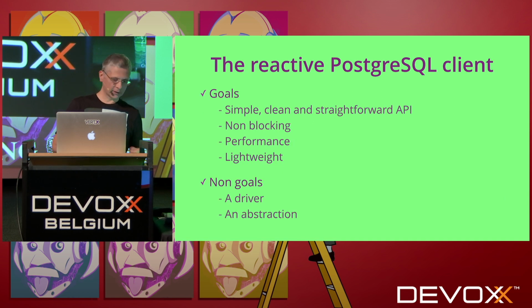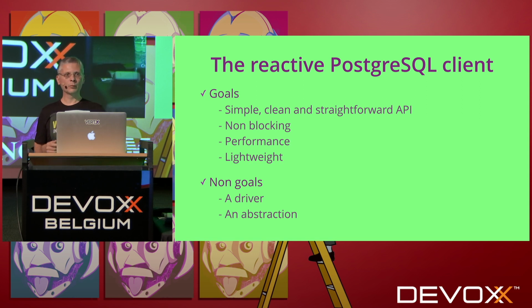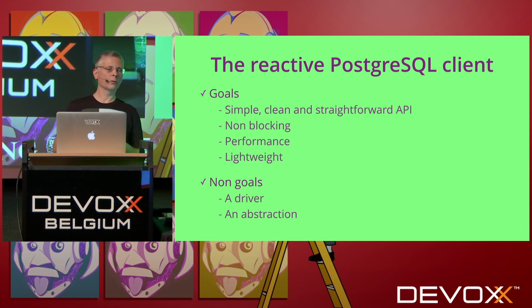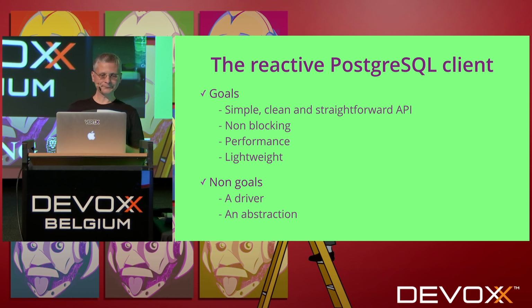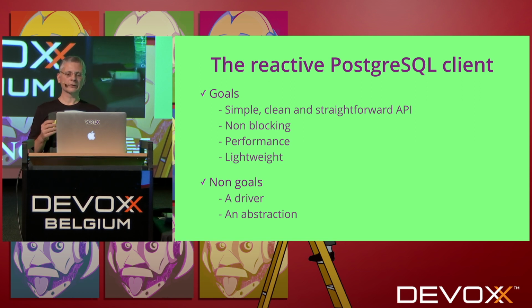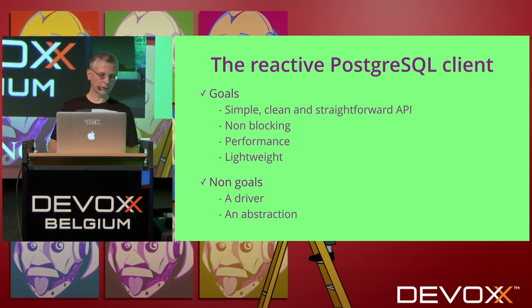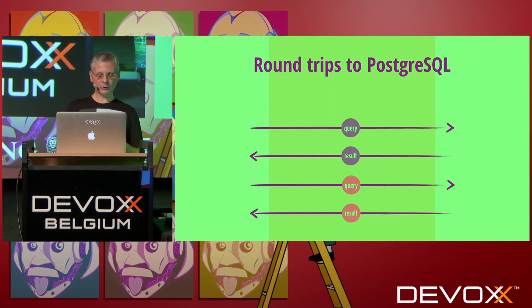So what we did is that we wanted to understand what is going on and why we can't beat JDBC, the current implementation. So we started to write our own client for Postgres. The goal was to be a simple, clean, and straightforward API, non-blocking, performant, very lightweight. The non-goals were to be a driver or an abstraction, so something very concrete. And that's what we did.